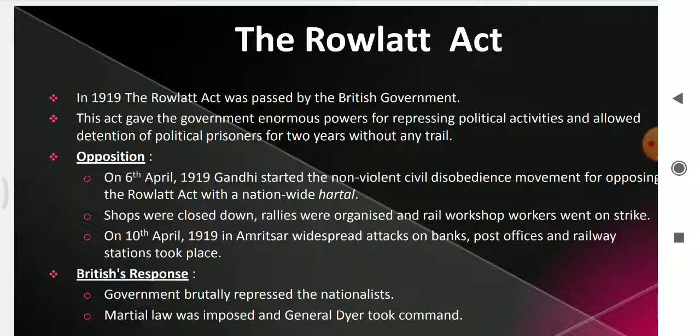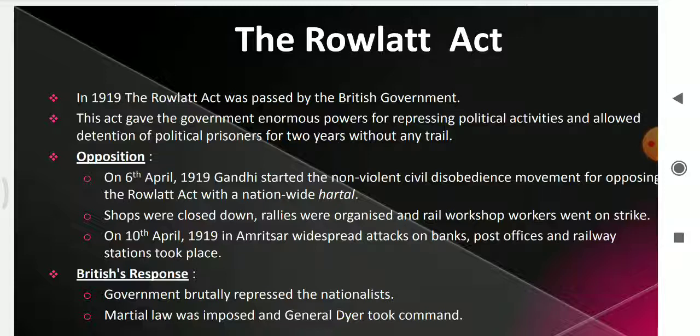Why was it done? The struggle was going on. The people were protesting against the British. They had organized many political activities. To suppress that, to stop those political activities, this Rowlatt Act was imposed. A definition could also be asked: what is the Rowlatt Act and when was it imposed? Next, how did Indians oppose this Rowlatt Act? On 6th April 1919, Gandhiji started the non-violent civil disobedience movement for opposing the Rowlatt Act.